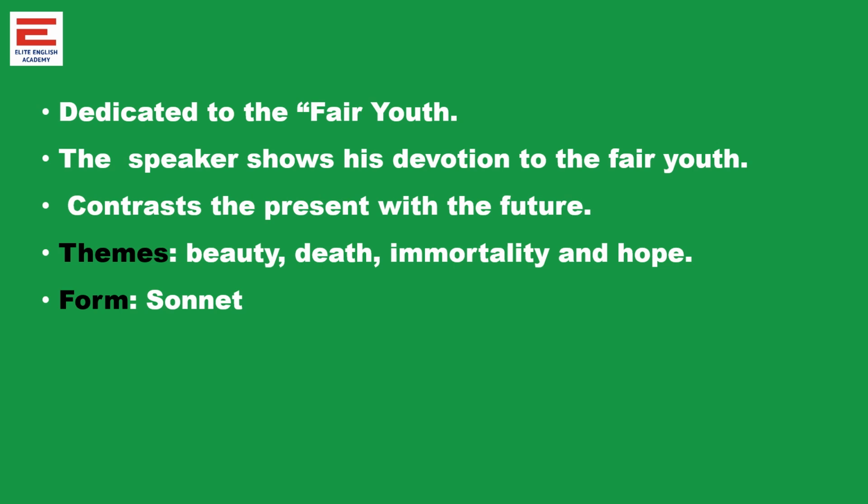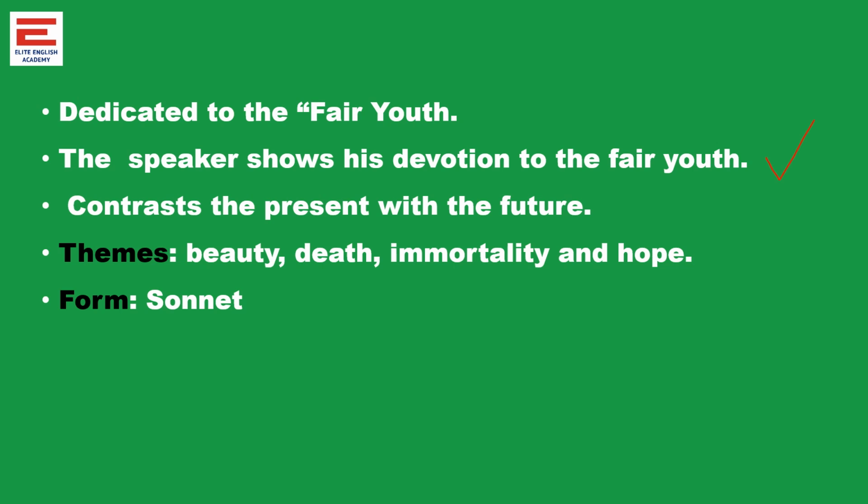in this poem, in general, the poet shows his devotion to the fair youth. He assures again that he is still respecting him, and his dedication grows towards him. Further, this poem contrasts the present with the future. The previous poem naturally talks about the present with the past, but this Sonnet 107 contrasts the present with the future. The themes are the natural themes: beauty, death, immortality, and hope.